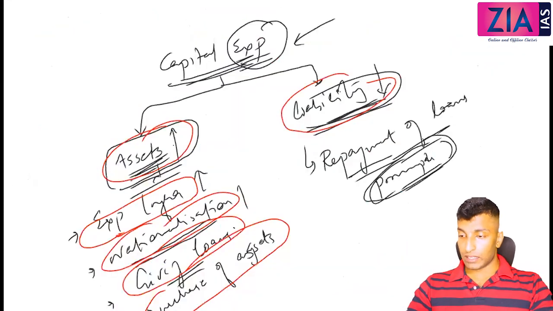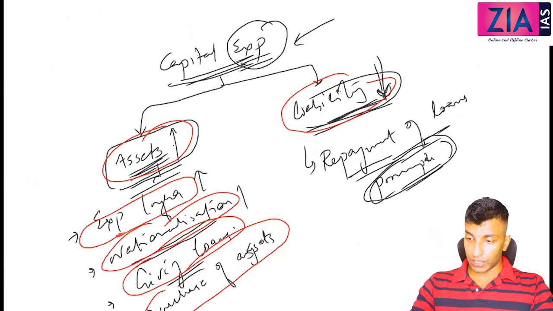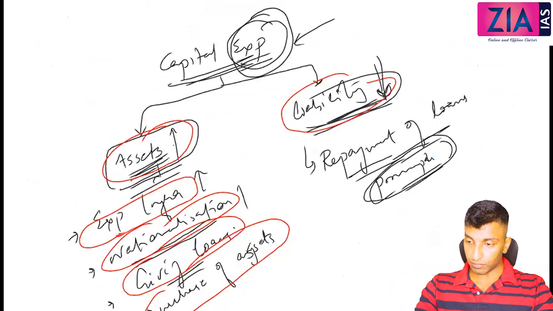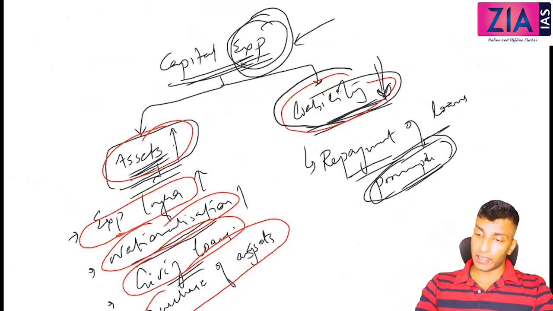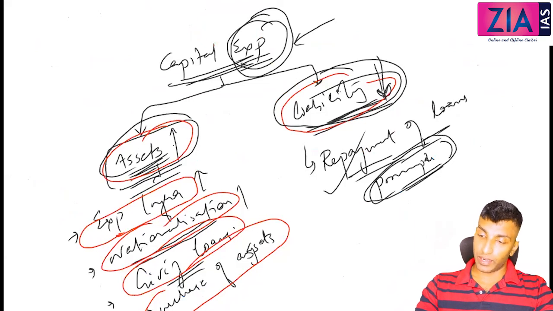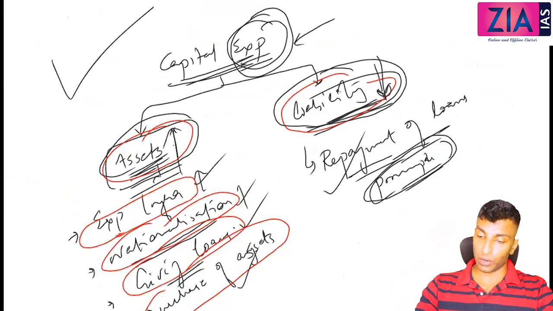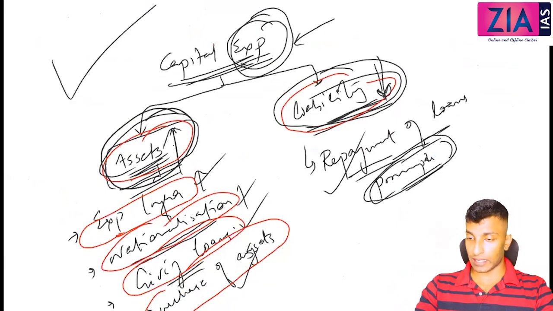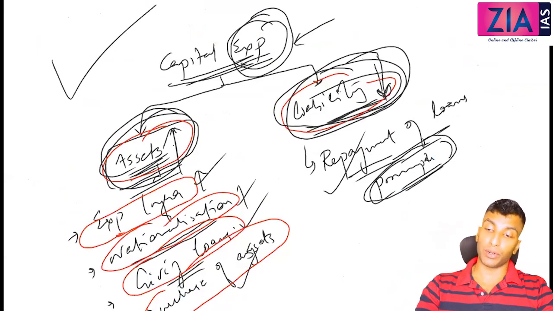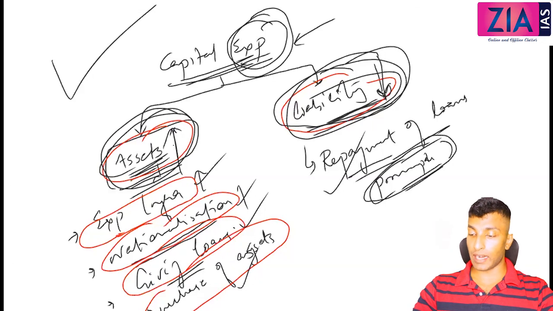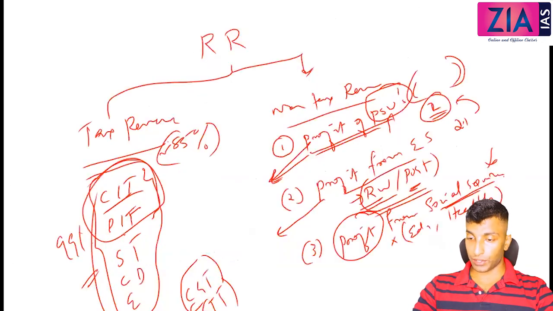Now when we discuss capital expenditure, what all things will come there? Here, liabilities, expenditure. So you are spending for decreasing liability, that means repayment of loan, or spending for infrastructure, nationalization, giving loans, purchase of assets. All these will increase the assets. So this is considered good because it is creating assets and reducing the liability.